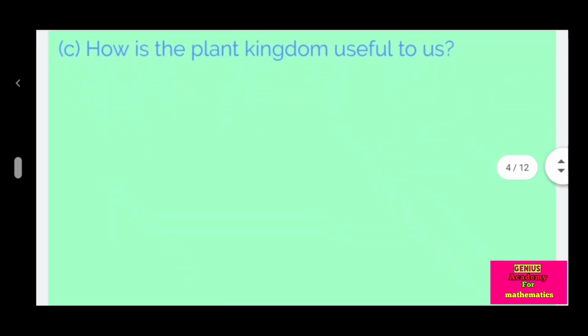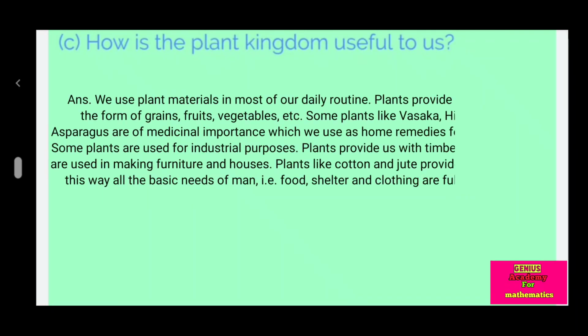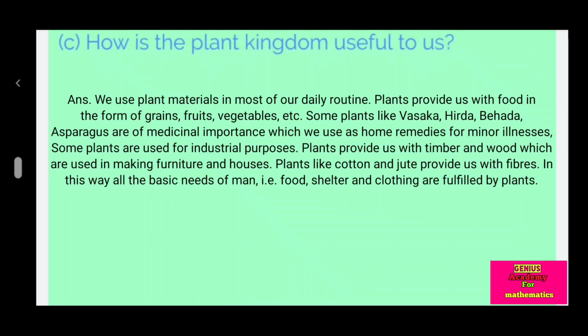C. How is the plant kingdom useful to us? Answer: We use plant materials in most of our daily routine. Plants provide us with food in the form of grains, fruits, vegetables, etc. Some plants like vasaka, hirda, behda, asparagus are of medicinal importance, which we use as home remedies for minor illness.